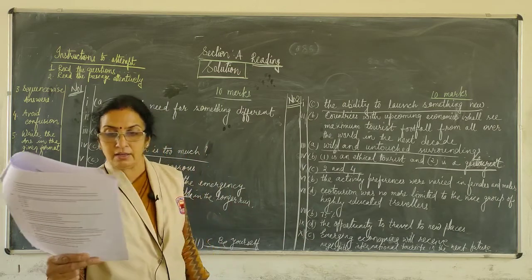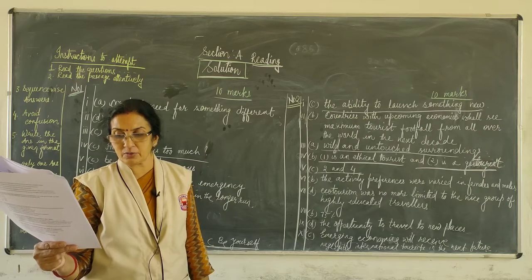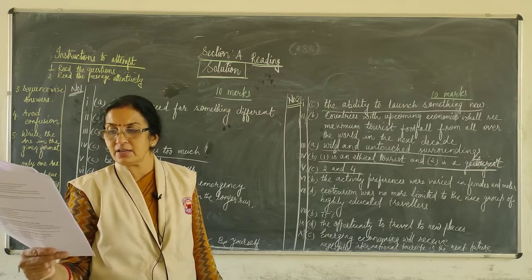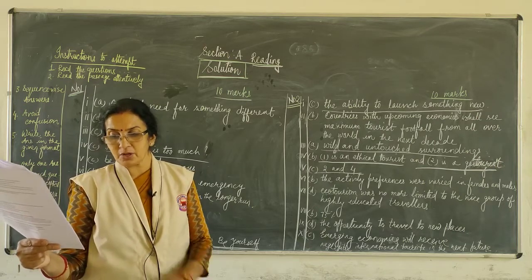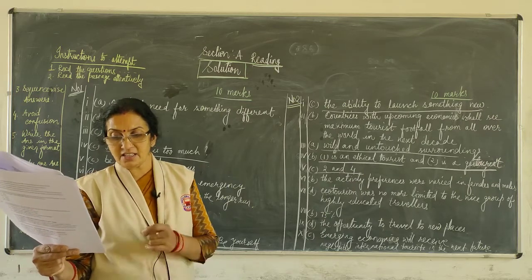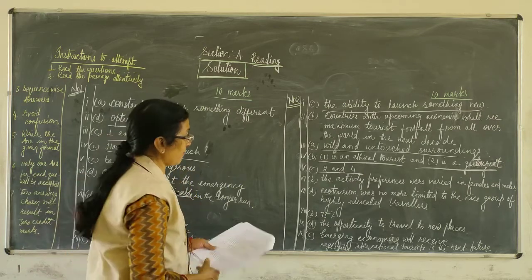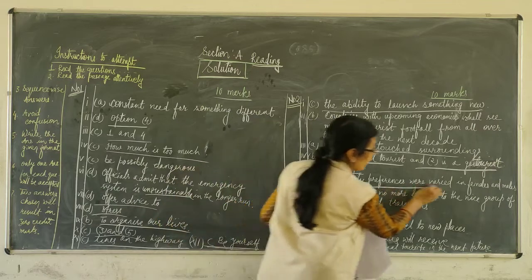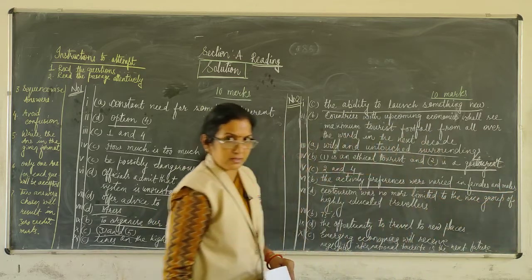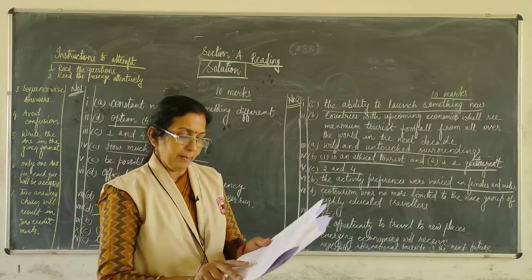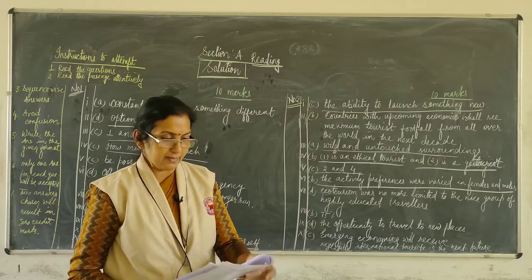6th question: in the market profile of an ecotourist, the information on gender indicates that, 4 options are given, and it indicates that the activity preferences were varied in females and males. It is clearly given in the passage. If you read, you will get the answer.